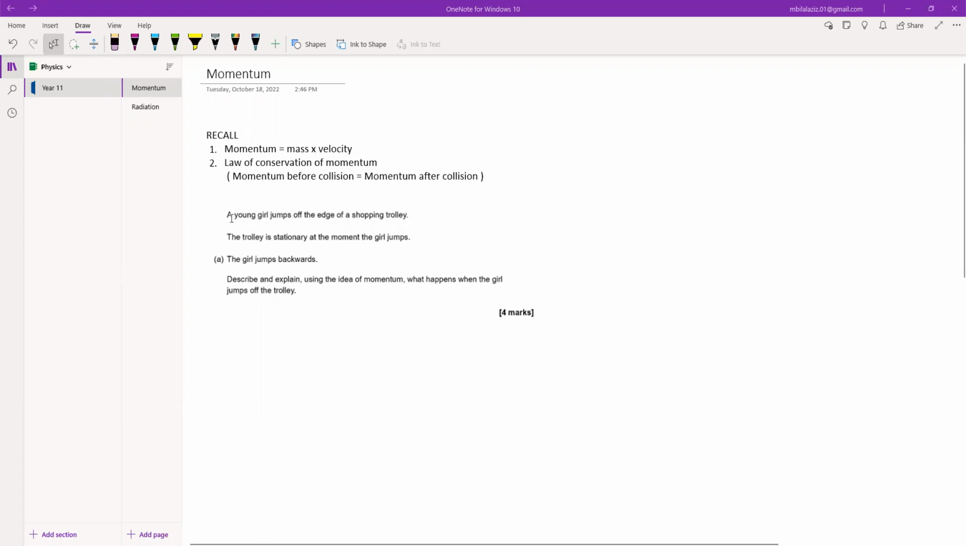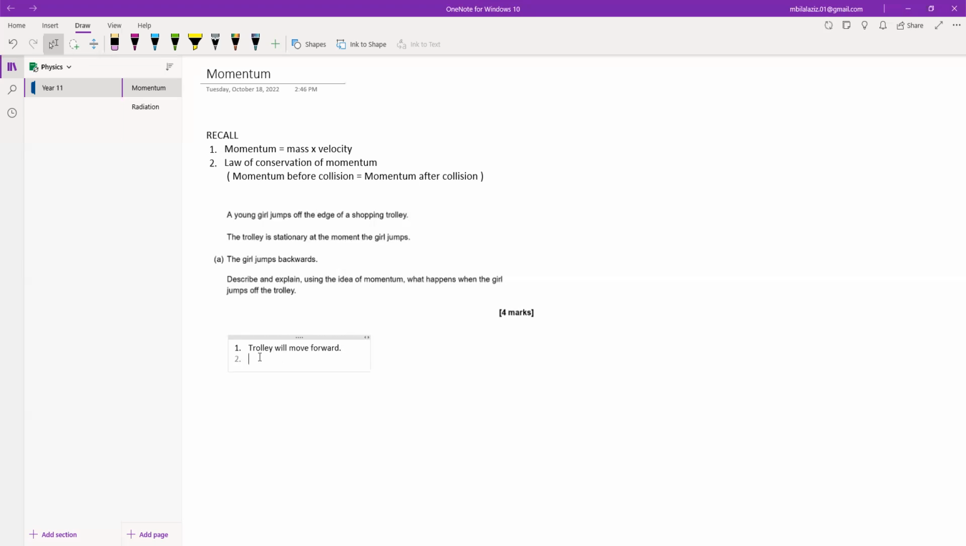In this scenario, we are given that a girl is standing on the edge of the trolley, and initially the trolley and the girl are at rest, which means their velocity and their momentum is 0. Then the girl jumps backwards, and we have to explain the motion of the trolley and the girl using the idea of momentum. So first of all, we must tell what the motion of the trolley is. This question is worth 4 marks, so we will need at least 4 points for our justification. The motion of the trolley, which we can easily predict, is that the trolley will move forward.